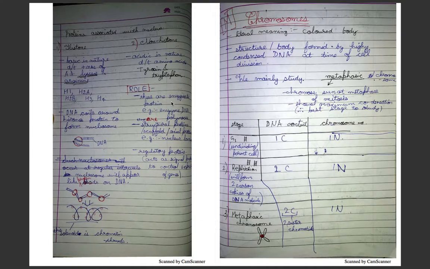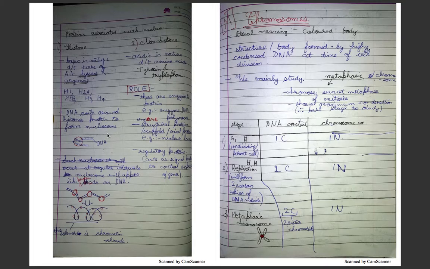Now, proteins associated with nucleus: histone and non-histone. Histone is basic due to presence of lysine and arginine. These are basic amino acids. Non-histones are acidic in nature because they have the amino acids tyrosine and tryptophan. They both are aromatic amino acids. Histones include H1, H2A, H2B, H3, H4 proteins.